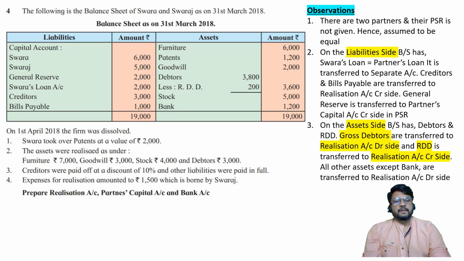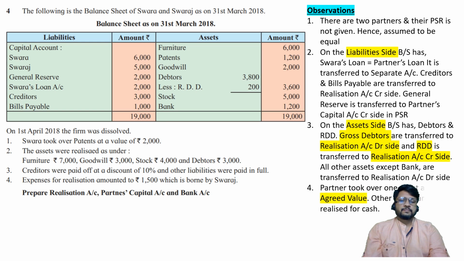credit side in their PSR. On the asset side, the balance sheet has debtors and RDD. So gross debtors will be transferred to realization account debit side and RDD will be transferred to realization account credit side. All other assets except bank will be transferred to realization account debit side, because bank is having its own separate ledger account. It will be transferred to bank account, and other accounts will be considered as a realization account debit side.